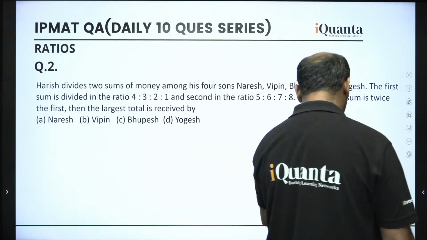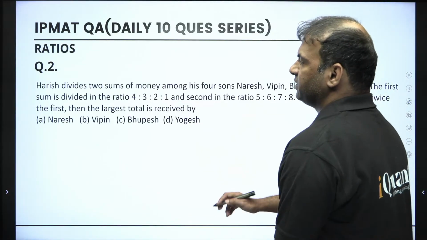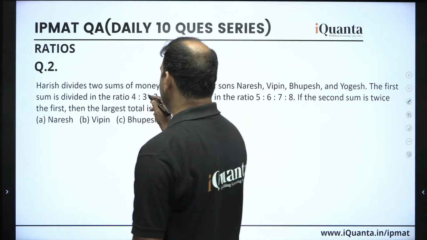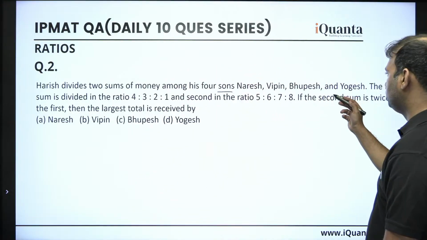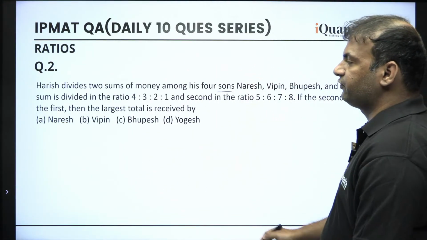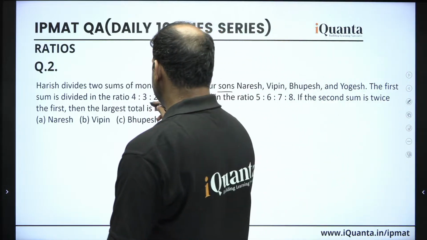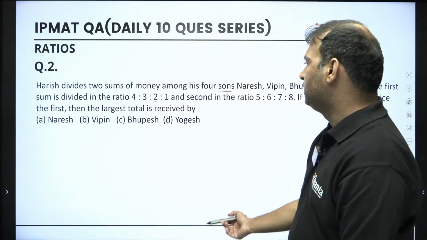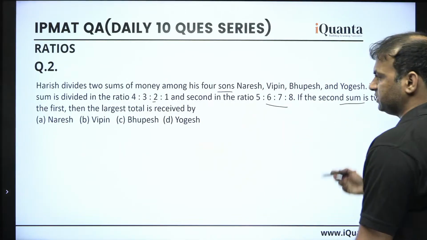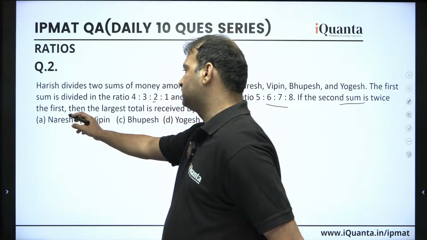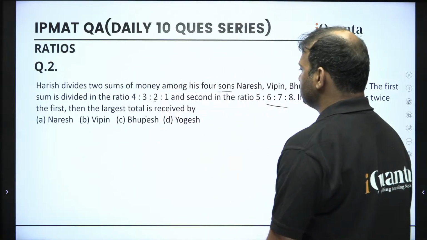Okay guys, let me explain this. They are saying that Harish divides 2 sums of money among his 4 sons, Naresh, Vipin, Bhupesh and Yogesh. The first sum is divided in this ratio among the 4 sons, right? And the second is divided in this ratio among the 4 sons. The second sum is twice the first, then the largest total is received by?